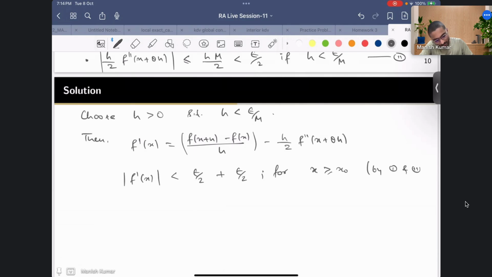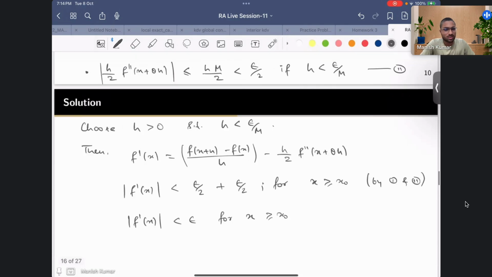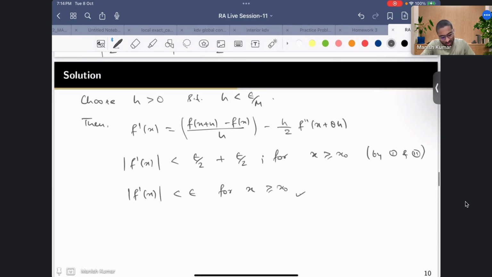So what I can say is my f prime of x is less than epsilon for x greater than or equal to x naught. So this choice of h that I am choosing is sort of intermediate. It's not appearing in my final approach, because this expression that I am getting for f prime is true for any h.